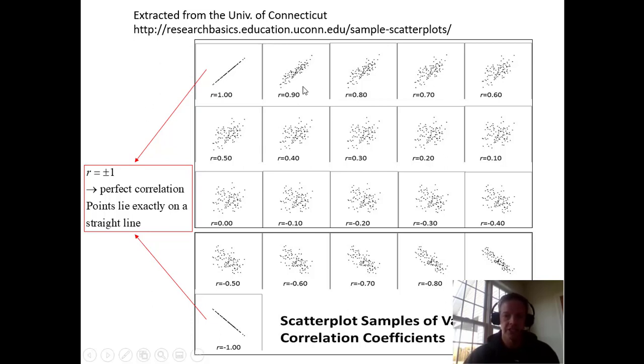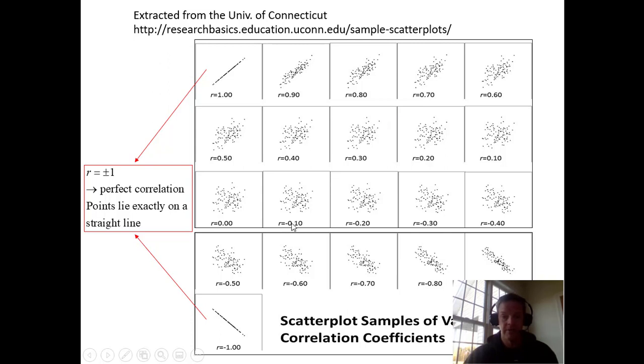And as you see, as R starts to go down, the data are still aligned, but the spread between them increases until you get to 0. And 0 almost looks like a shotgun blast on a wall, where I can't tell, is it going up, is it going down? And honestly, at 0.2 and even 0.3, I can't tell if that line is going up from left to right.